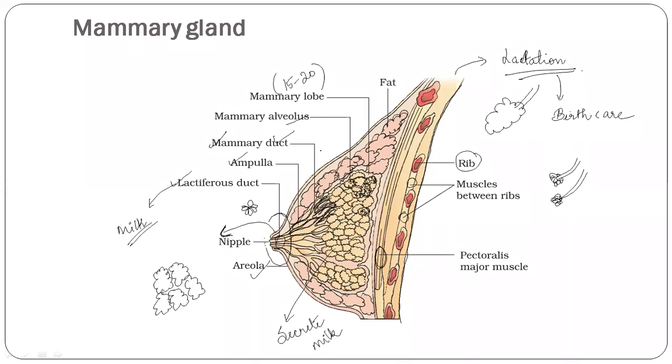And what do these alveoli do? The alveoli secrete milk. Then there is something called the mammary duct. And how is the mammary duct formed? The mammary duct is formed because the tubules which arise from the alveoli meet here, forming a mammary duct.